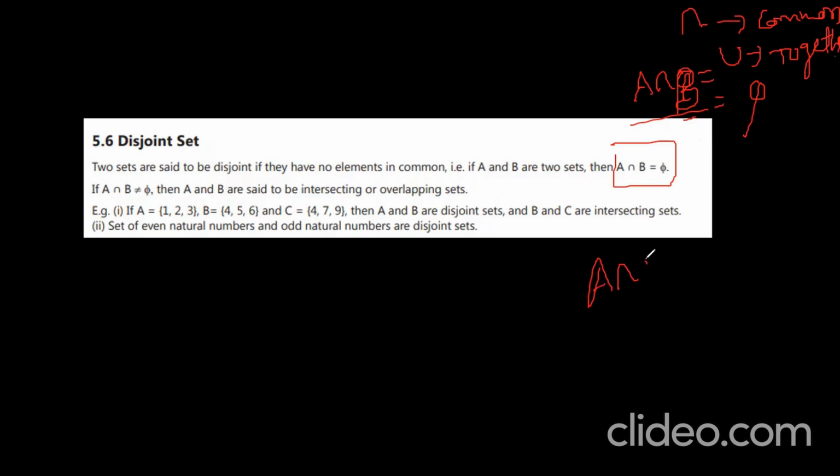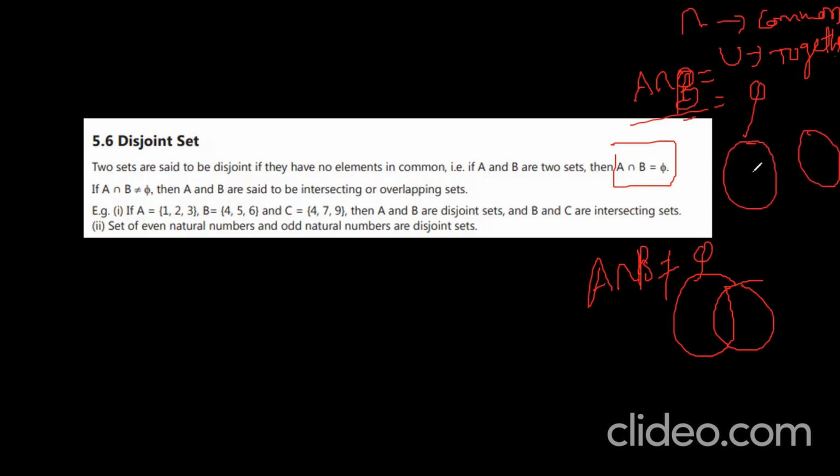Suppose A intersection B is not equal to phi. Then those may intersect and they overlap. You see, these two do not intersect. Why? A intersection B, is there any intersection part? No intersection and no common part. Okay? Those others are intersecting sets. Set of even natural numbers and set of odd natural numbers are disjoint. Okay? Like this, we can write many disjoint sets. Understand? Disjoint means they cannot join. That means they don't have any intersection point. That is the meaning. Okay?